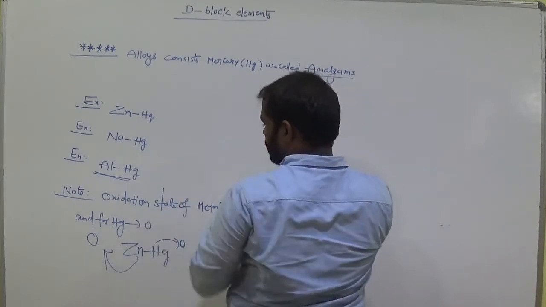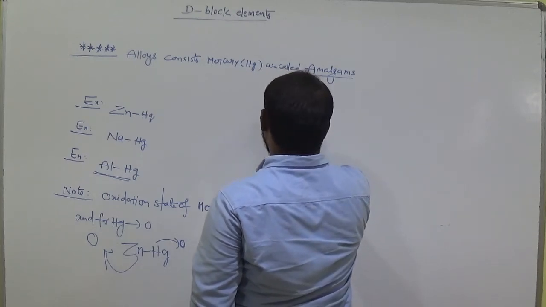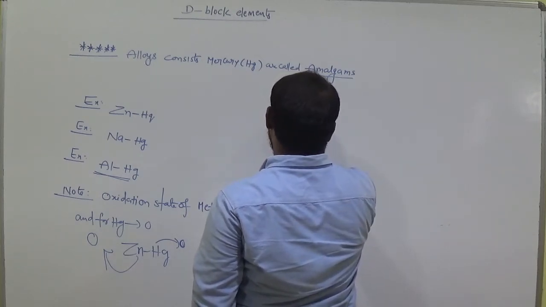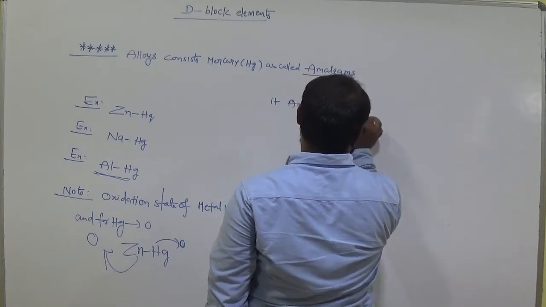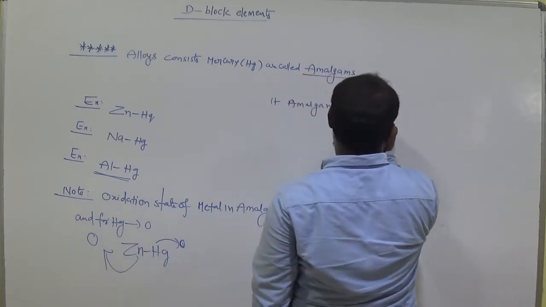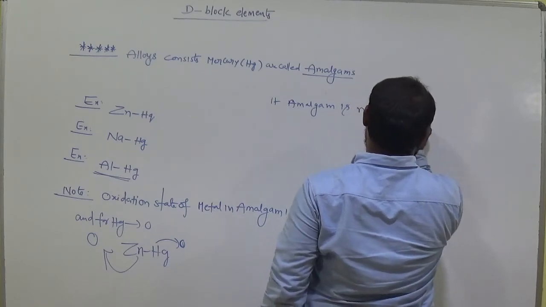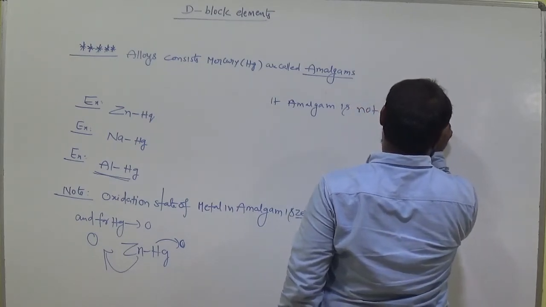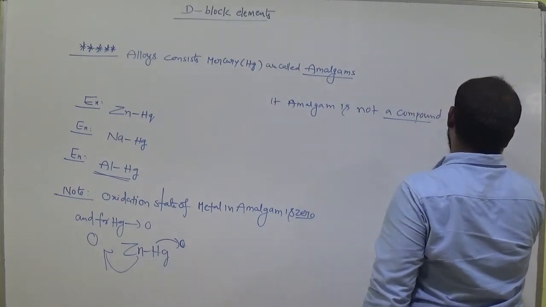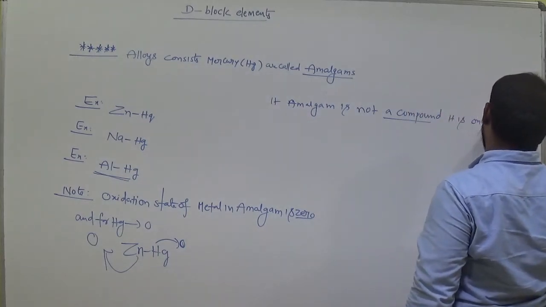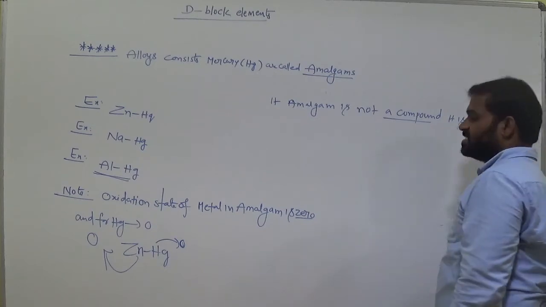The reason: an amalgam is not a compound, it is only a mixture.